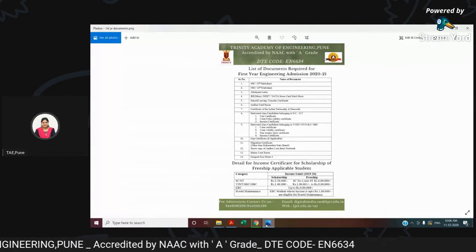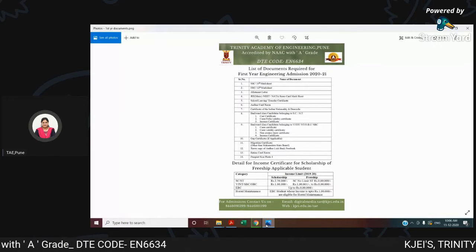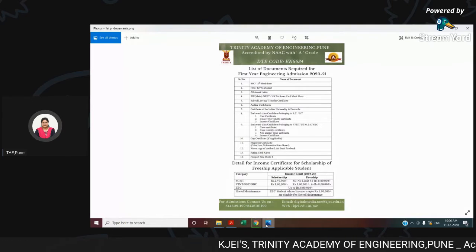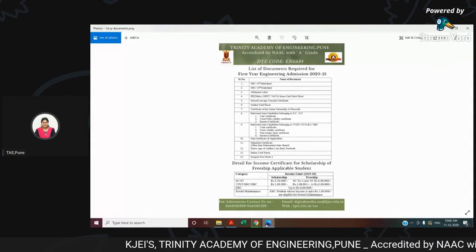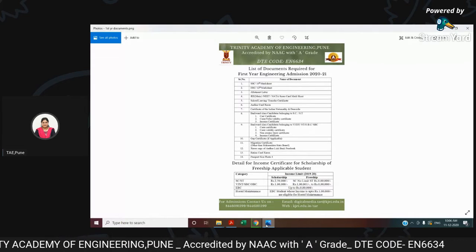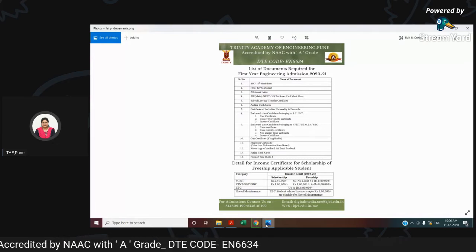domicile certificate. If you're backward class, that is SC or ST, then you should have caste certificate, caste validity certificate, income certificate. And if you are of backward class, that is VJ, DT, NT, OBC, SBC, then other than the above certificates, you should have a non-creamy layer certificate.